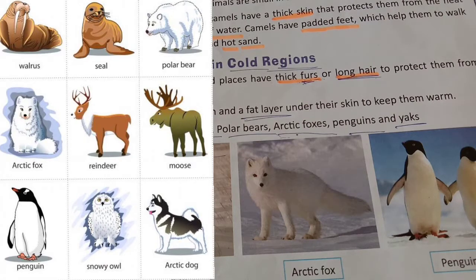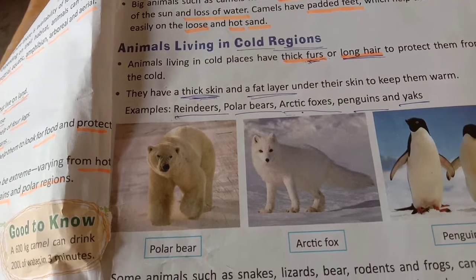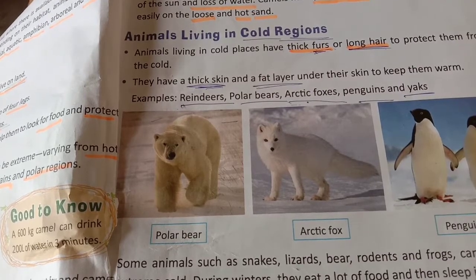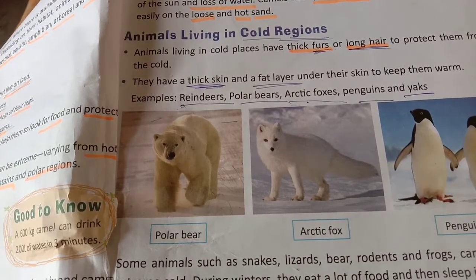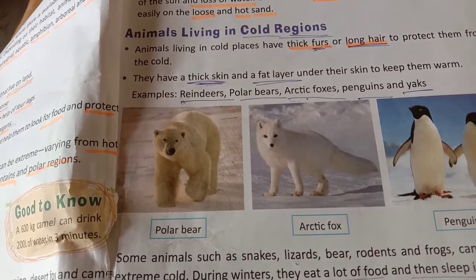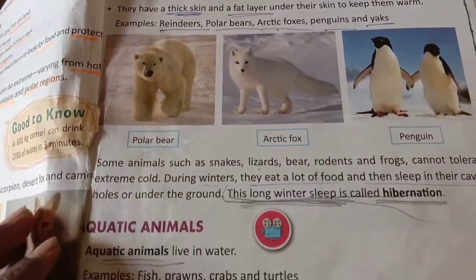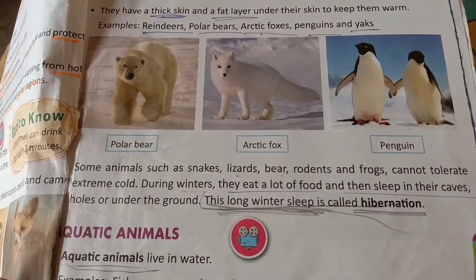Some animals such as snake, lizard, bear, fox cannot tolerate the extreme cold.